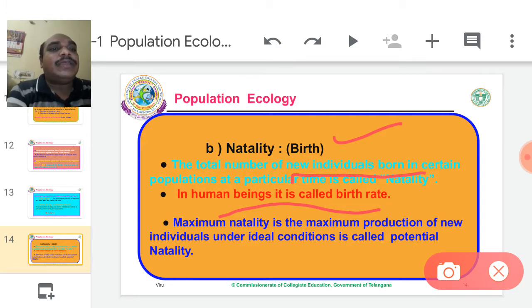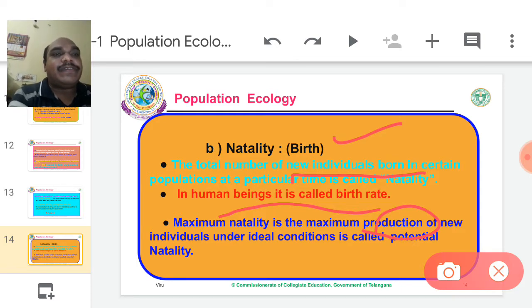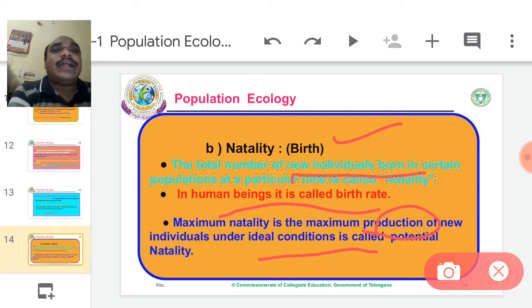Maximum production of new individuals under ideal conditions is called potential natality. Ideal conditions means favorable conditions. When favorable conditions are there, maximum offspring are produced by the individual. That is called potential natality.